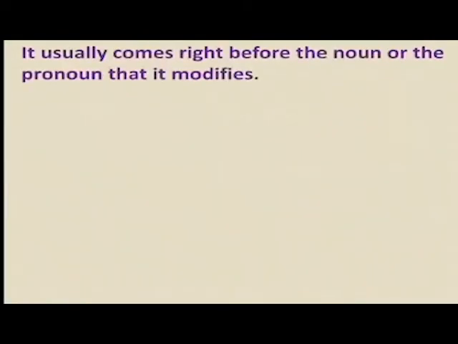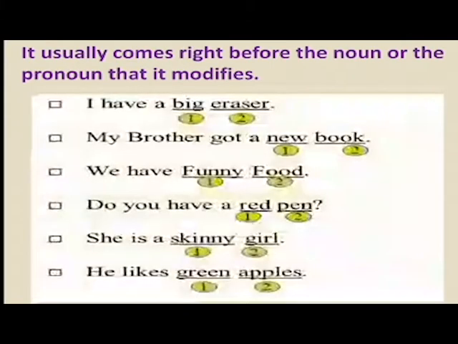It usually comes right before the noun or the pronoun that it modifies. So let us see these sentences. I have a big eraser. The word big has appeared just before the noun eraser, and it is describing the eraser. My brother got a new book. The word new is describing the book, and it has appeared before the word book, which is a noun here.